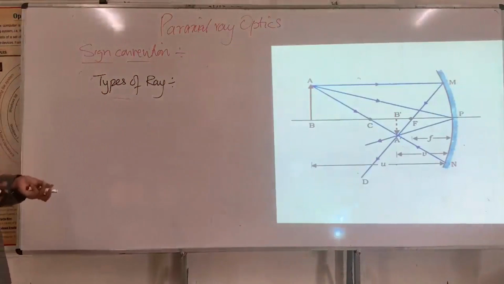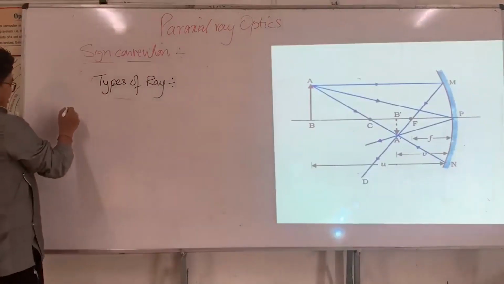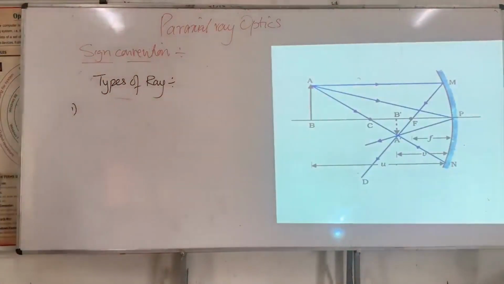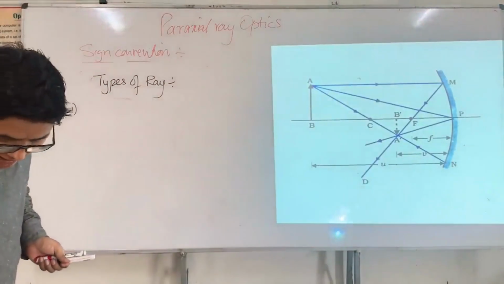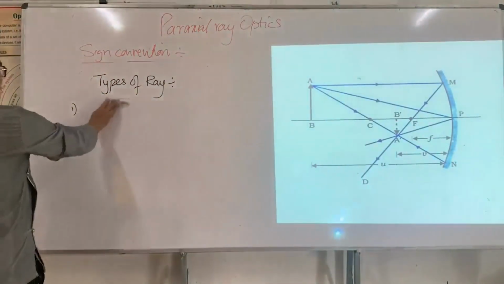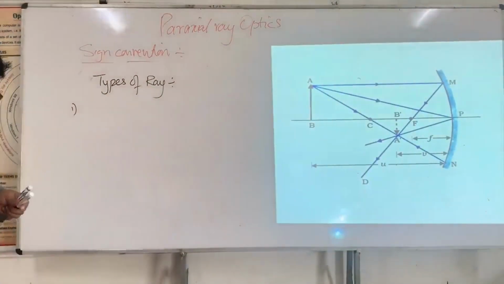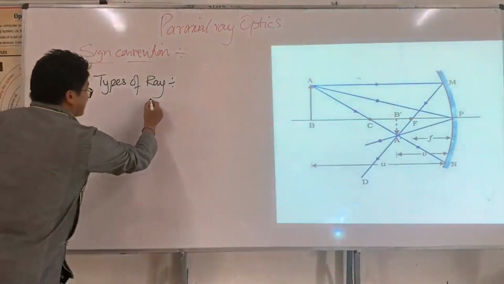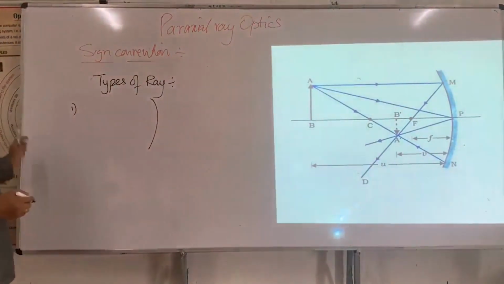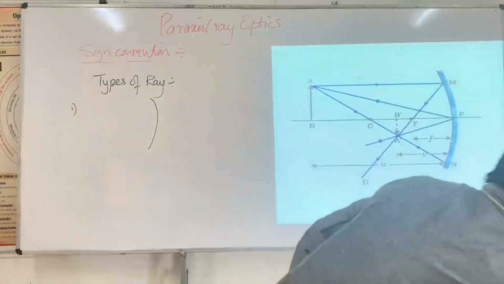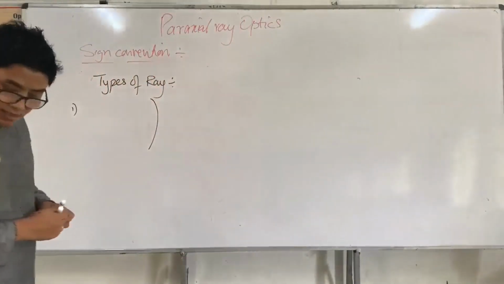Normally, you can say there are an infinite number of rays, right? But we normally classify 4 types of rays. Number 1, maybe this is done in your class, right? Type number 1. I will draw ray diagrams, maybe better. I will draw both.